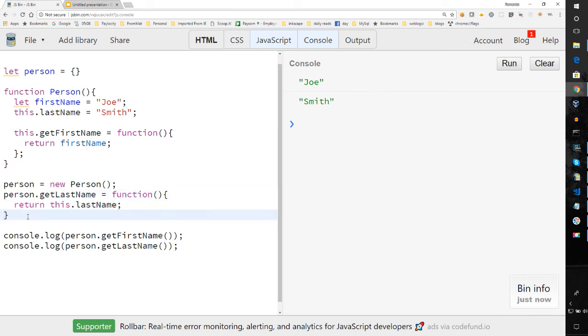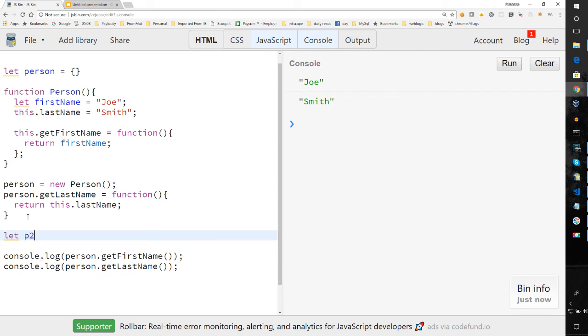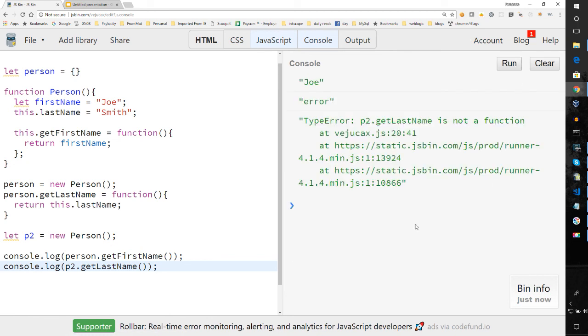If I created a new person and tried to access that last name, it's going to probably give me an error, because the new person was not extended. It's not extended at the prototype. You'd have to extend the prototype, so you can look more into prototypes. As you notice, this is an error because P2 does not know anything about that, because I've only extended the instance of that object. So that's number 9: objects can be extended at runtime.